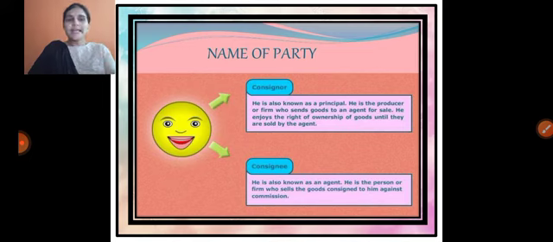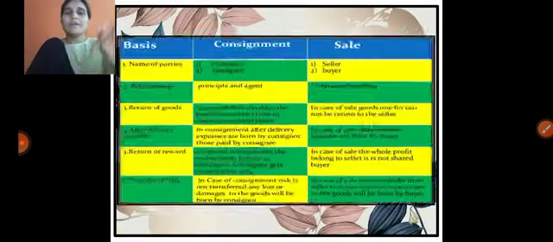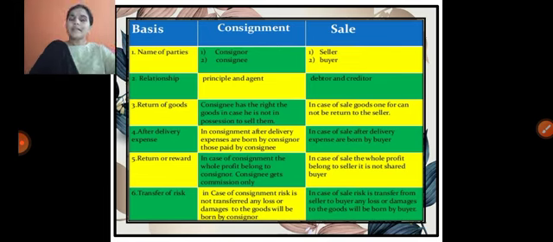So the consignee is an agent. On behalf of the owner, he may promote the sales. For that purpose, he gets additional remuneration in the form of commission. Because he knows about the market conditions, he can promote the sales easily.